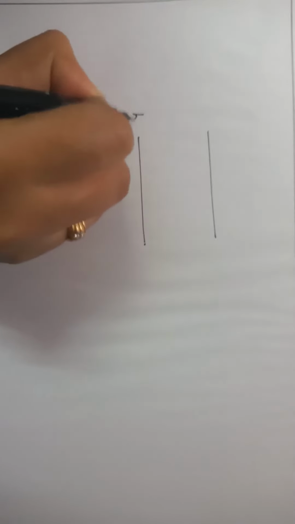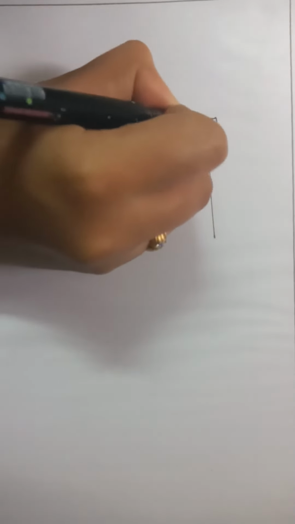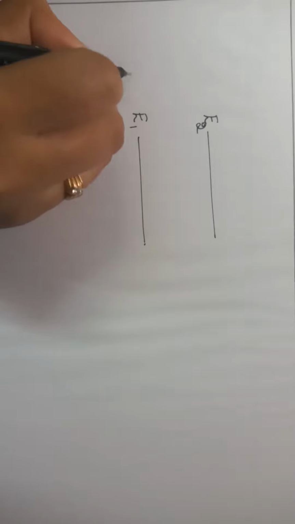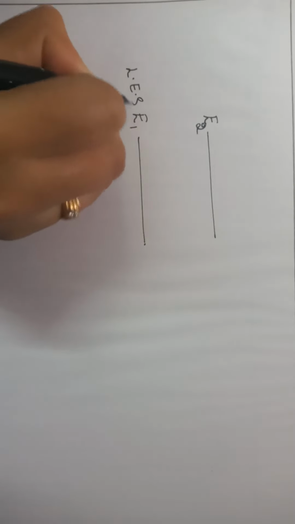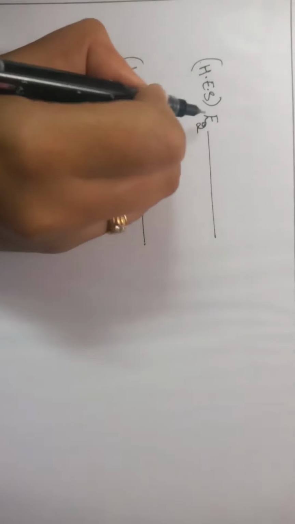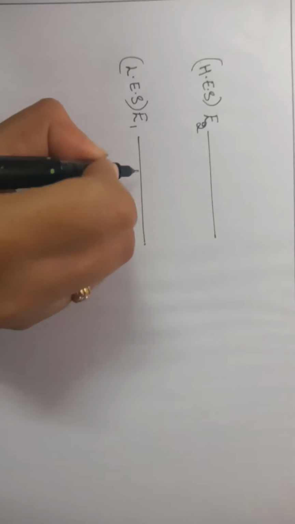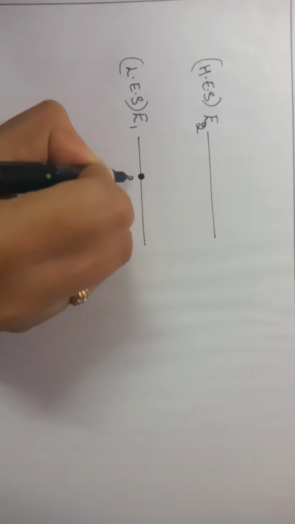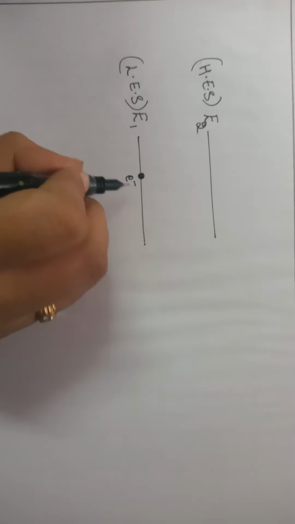Next we will consider another concept. Let us consider two energy levels E1 and E2. Let E1 be the lower energy state and E2 be the higher energy state. Let us consider an electron here.